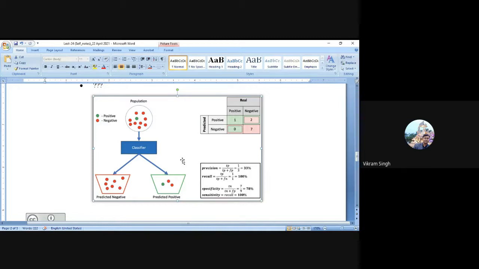So you can always plan a definition. For precision it is true positive. True positive means an object which is exactly considered a match and it is matching. In this case this green object, which is 1, is a true positive, and precision is the simple ratio of true positives to true positives plus false positives. So precision talks about the positives, whether true or false, both. It is a simple ratio between true positives and all positives, true and false. Because we have three objects assumed as positives, it will be 1 by 3.